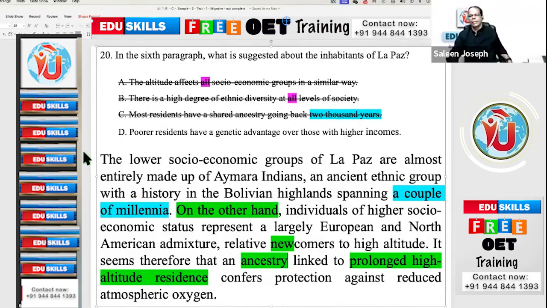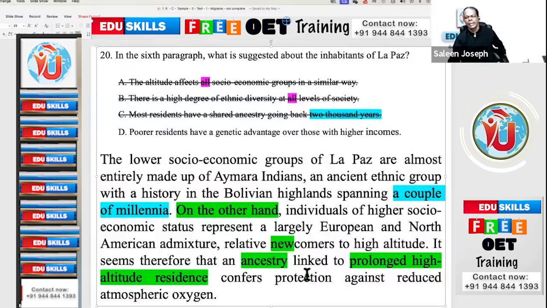They have high oxygen. So what is the meaning? Who stayed longer in high altitude? Poorer people or rich people? Poorer people. So that is what D says, no? Poor residents have a genetic advantage over those with higher incomes.